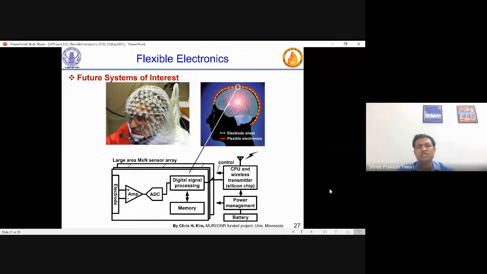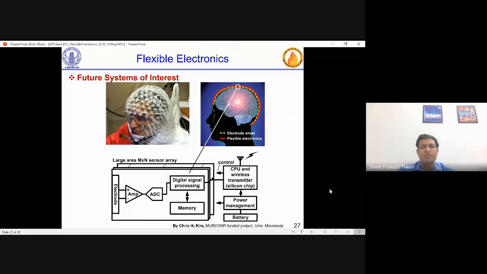Ideally, there could be something where all these electrode arrays are printed in one single sheet of this flexible electronic system. It's more like a cap, and if that somehow acquires all the signals, and maybe you don't want one wire for a person to be sitting near all these wires, there can be a communication module, and all the data can be extracted.